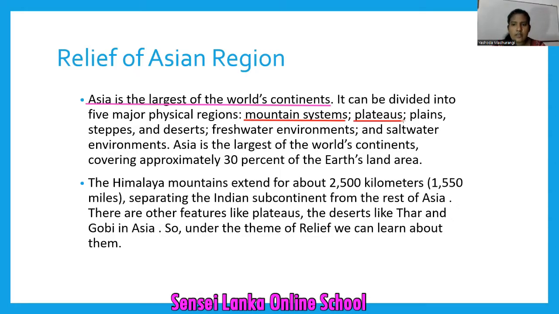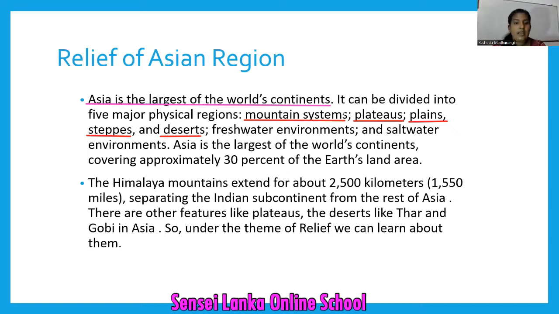Then plateaus. Then plains. Flatlands. Steppes. Steppes is a kind of a grassland. Then the deserts. Very dry areas. Extremely dry. Deserts. So these are the 5 things that we are going to discuss under relief. Then freshwater environments, saltwater environments, they are also in this relief.